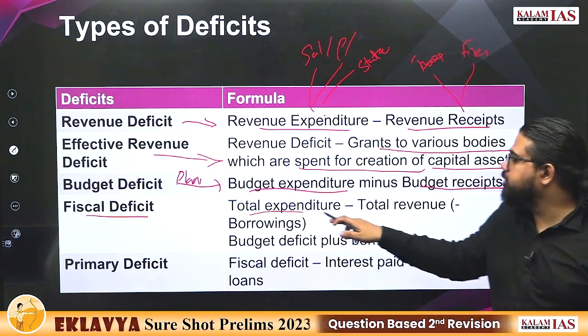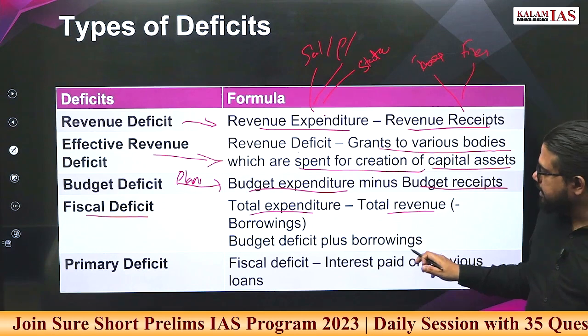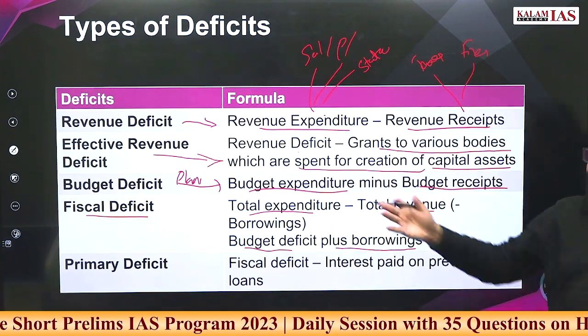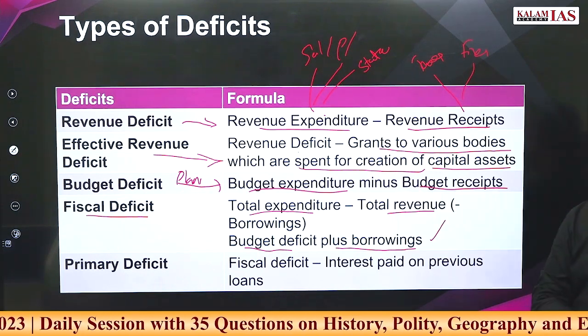But total expenditure minus total revenue minus borrowings, that is fiscal deficit. Budget deficit minus borrowing will be the formula for fiscal deficit.